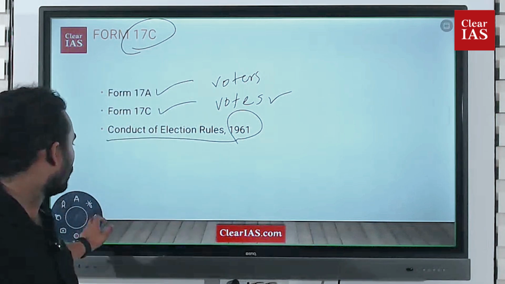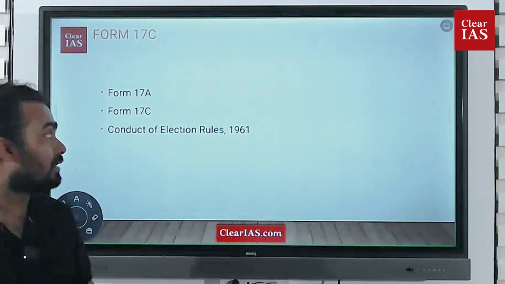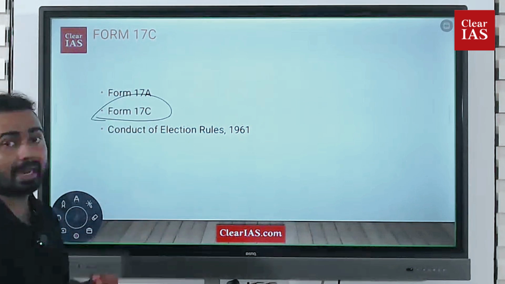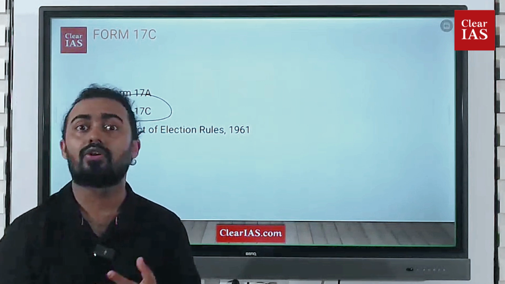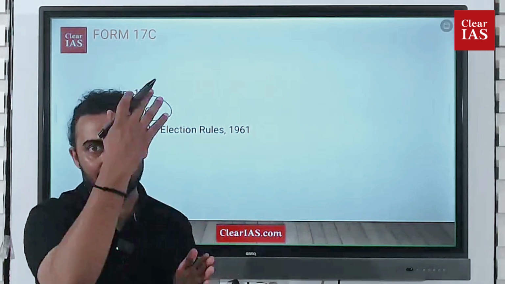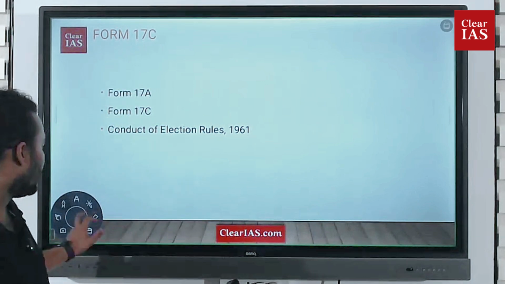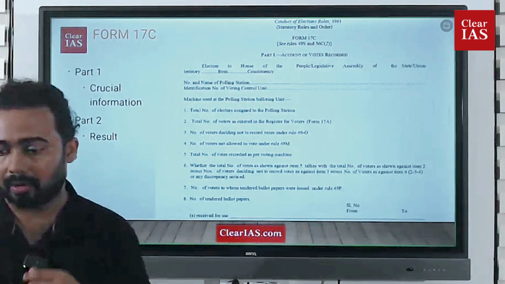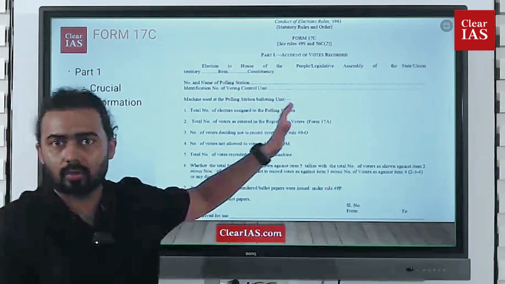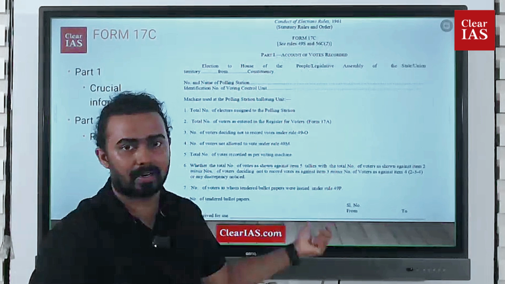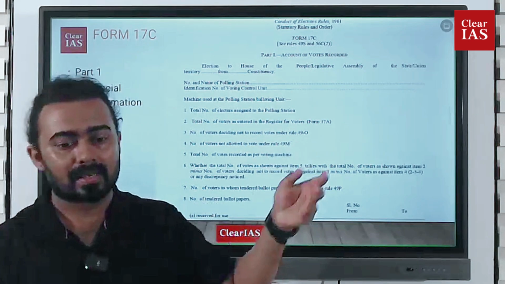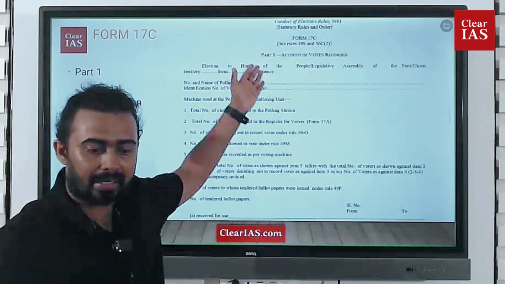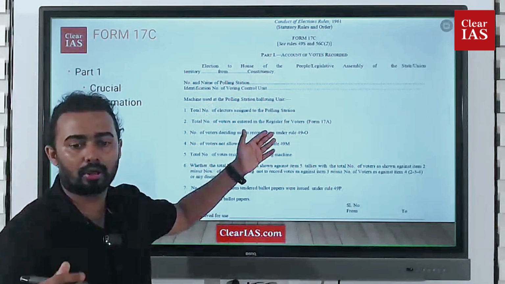Now we have to understand what the parts of 17C are, which is in the limelight right now because the Election Commission of India is not publishing the 17C on the website. So what is this 17C? That is what we are going to understand now. You need not worry if you cannot read it, as the letters are very small. I just wanted to give you an understanding that this is a very simple form, the 17C, and a lot of different data has to be entered by the polling officer.